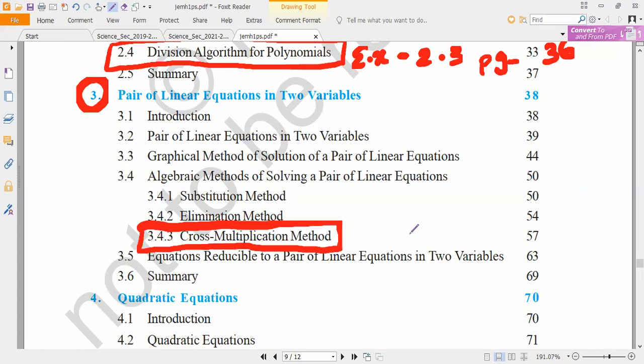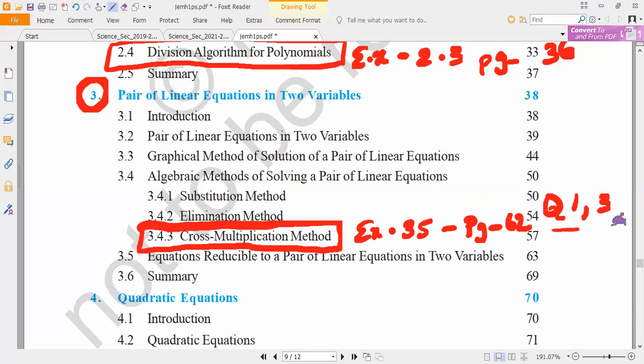That exercise is related to 3.5. Exercise 3.5, page number 62. Check it, all of you. On page number 62, questions 1 and 3 are deleted. The remaining questions you can solve by either the substitution method or the elimination method. One thing I am saying: questions 1 and 3 are deleted. Do you understand, all of you? The remaining questions are there. Have you checked it? Questions 2 and 4 have subdivisions. Have you checked it? Yes, sir. Those questions you have to solve by either the substitution method or the elimination method. Do you understand?